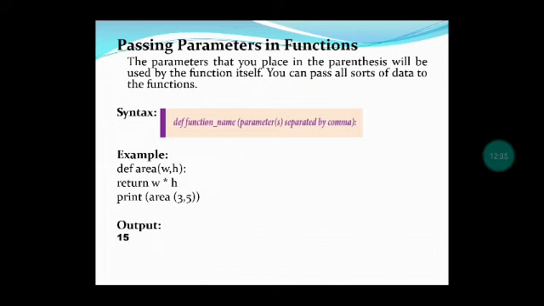When you are using it in the function's first line, that is the prototype, def area of w h, the w h is called the parameter. When you are passing the values as 3, 5, that is called arguments. Parameter means, in area, in the parenthesis you have given some variables, that is called parameter. The values you are passing, that is called arguments. But more or less parameters and arguments are the same.